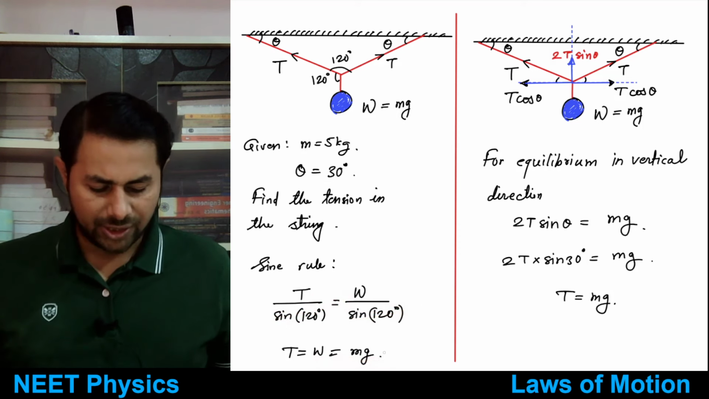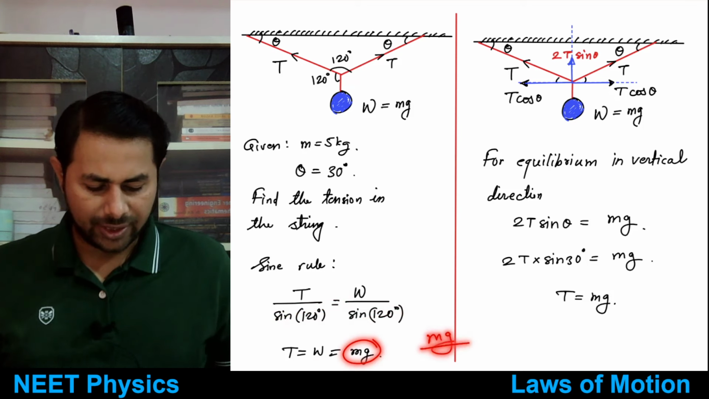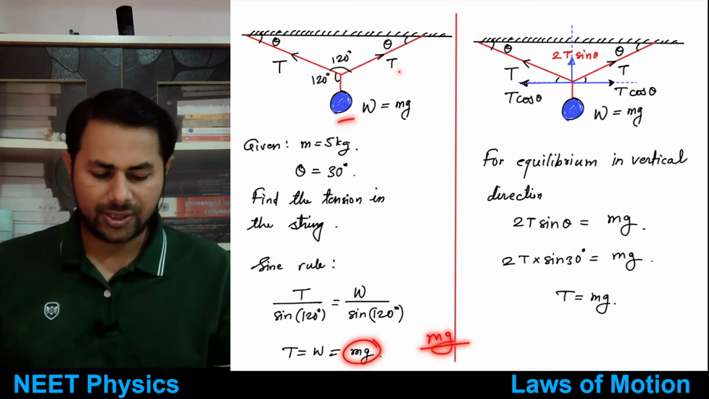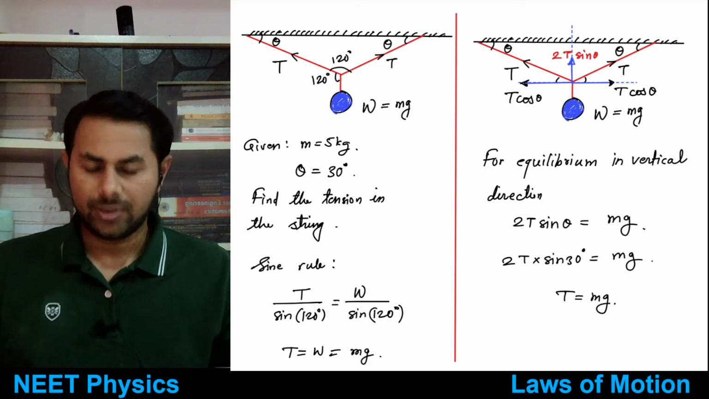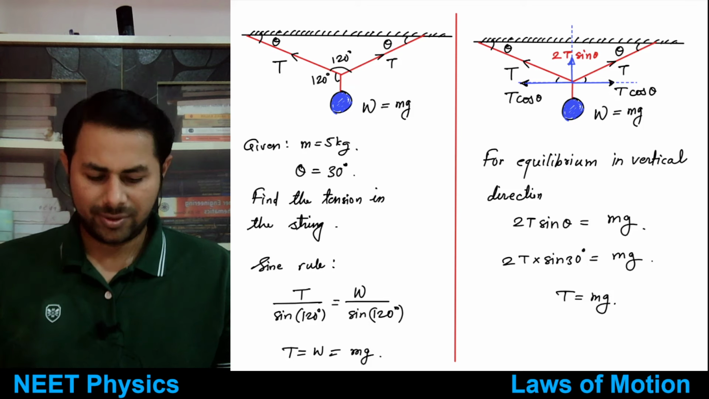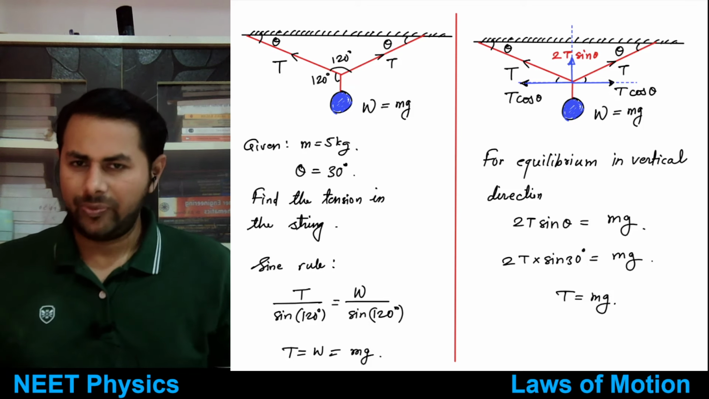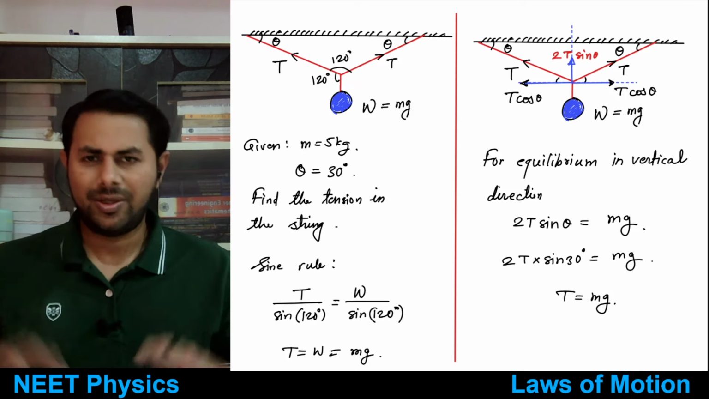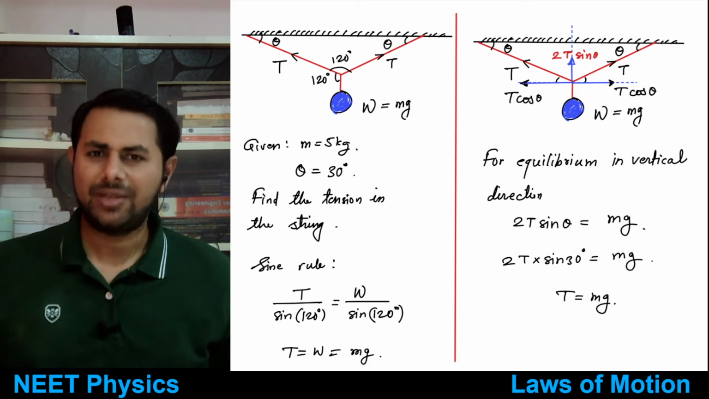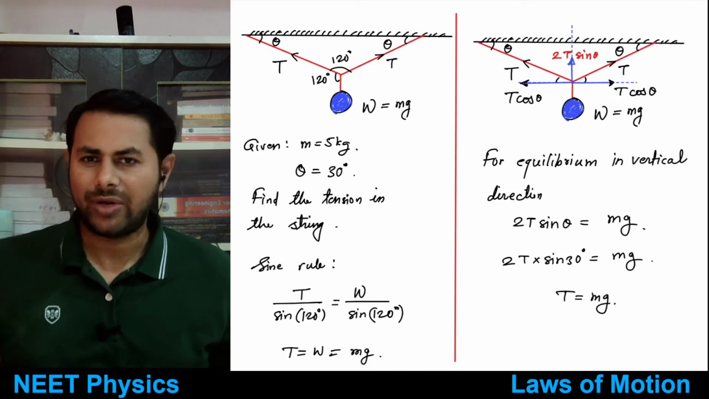Okay, so tension is just equal to mg. Tension is equal to weight of this string, sorry, weight of the ball. This thing is clear? Yes, no? All right, so now this is one way of solving this. So if there is equilibrium, we can just apply the sine rule and we can find out the answer quickly.